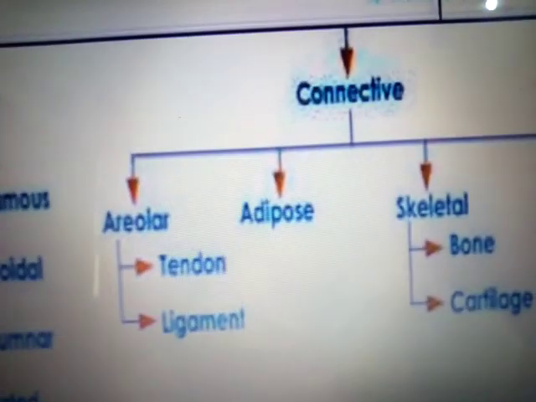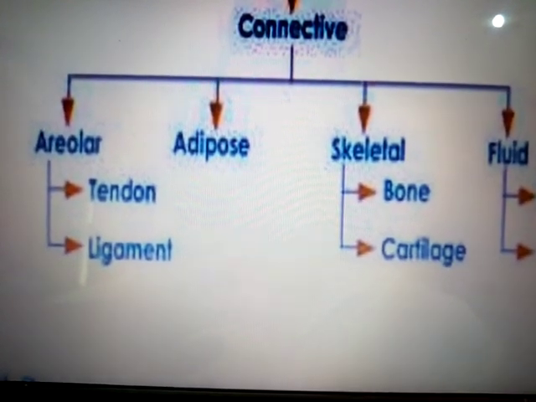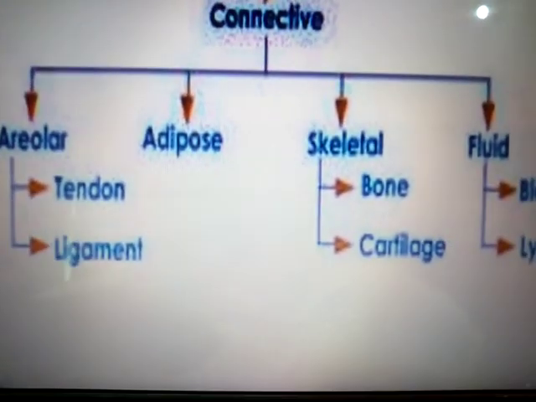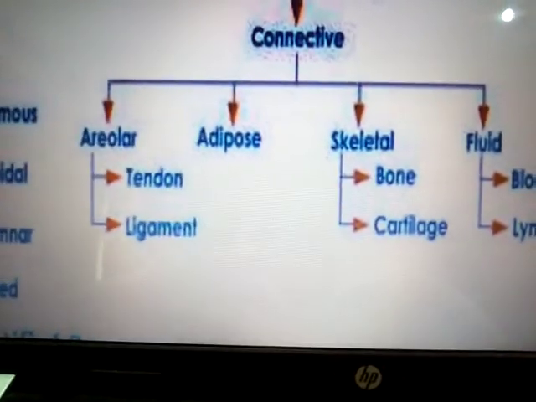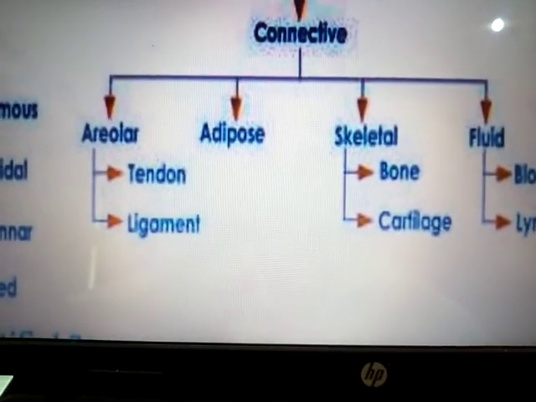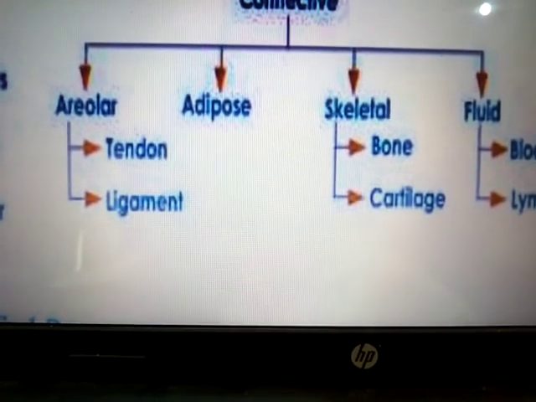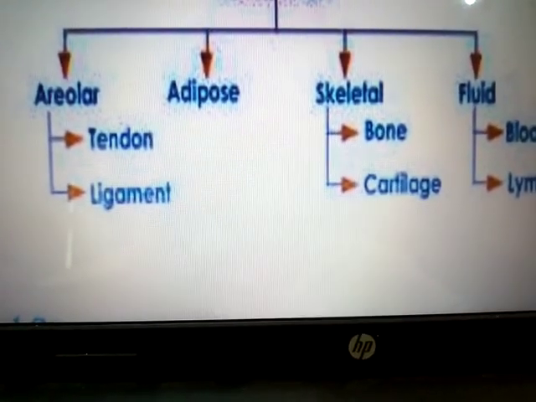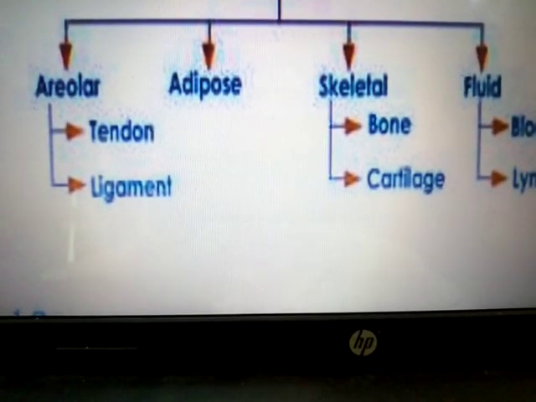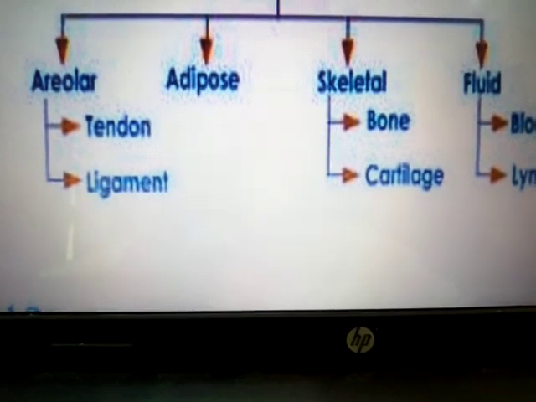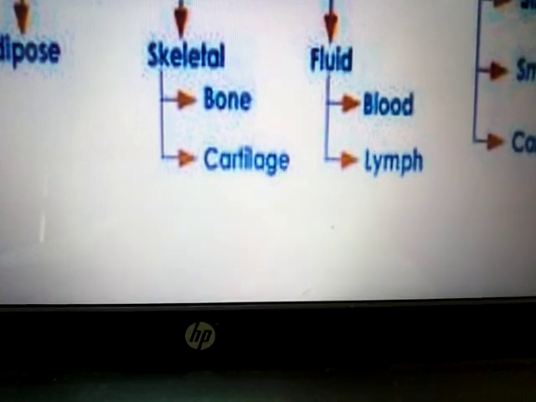The connective tissue can be grouped into different categories here, that is areolar tissue, adipose tissue, skeletal tissue and fluid connective tissue. Actually, these three types of tissue in the connective tissue, that is areolar, adipose and skeletal, are the solid connective tissue, and this is the fluid connective tissue, which consists of the blood and lymph.